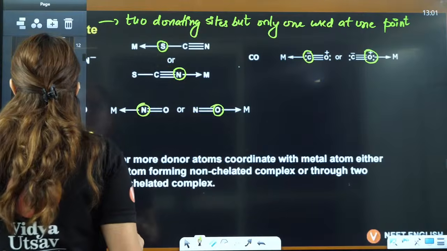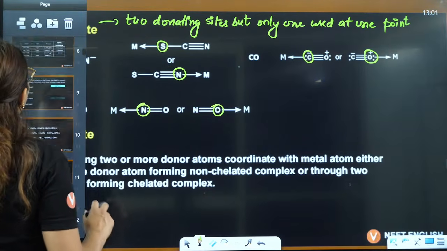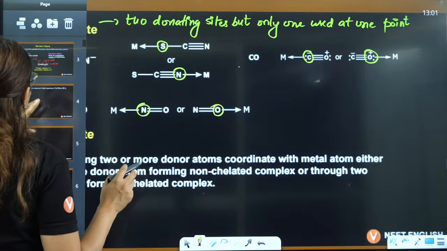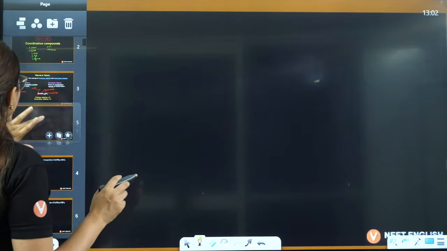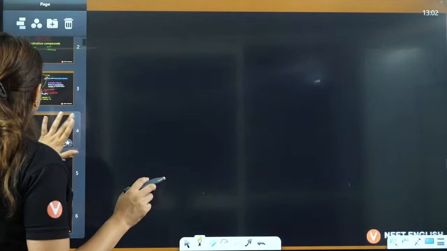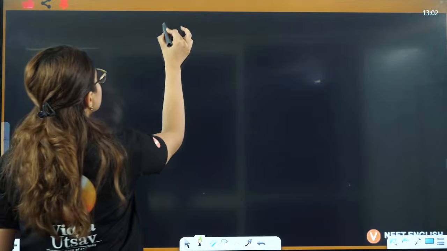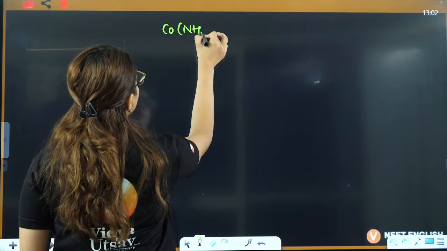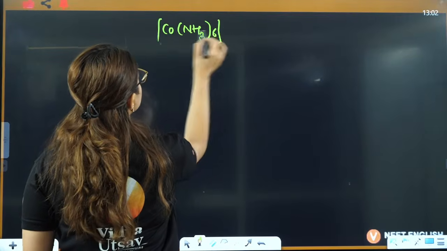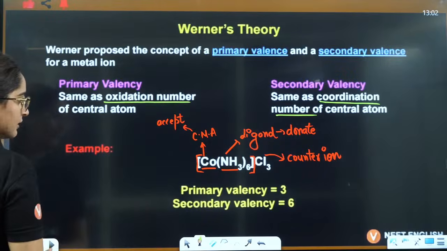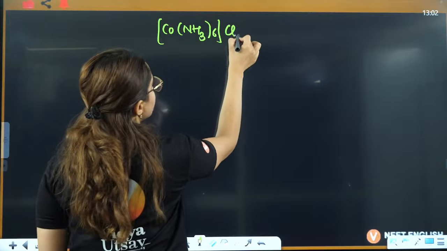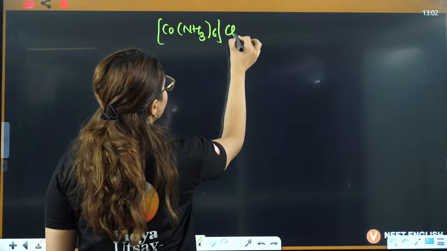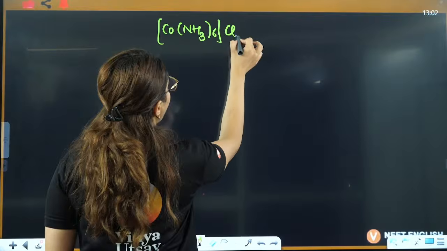Okay. Now let's go back to Werner's theory. Let me just discuss the complex here. That is Co(NH3)6Cl3, I think it is 3, right? Now see this thing very carefully.